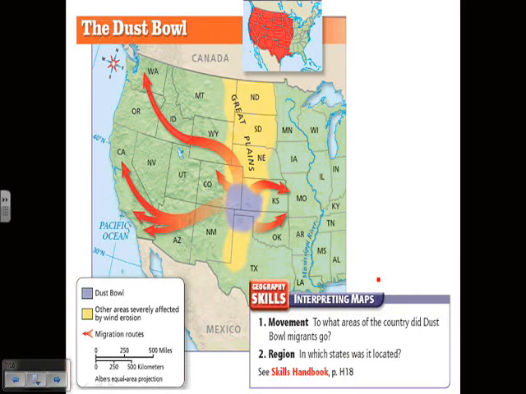Now this map is important because it relates to one of the things we're talking about, at least with Section 2, in terms of unemployment. If you are a farmer living in the Great Plains, you realize that you did not have a future in farming. So you packed up your stuff and you left. If you look down here where it says migration routes, I know when we see the word migration, we think of birds, but we had the Great Migration where the African Americans were moving from the south to the north. Now we have the Dust Bowl migration where farmers were leaving the Dust Bowl and moving to these other states looking for jobs. And really California is going to be the most popular destination.